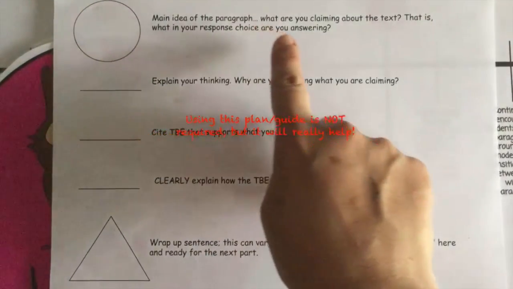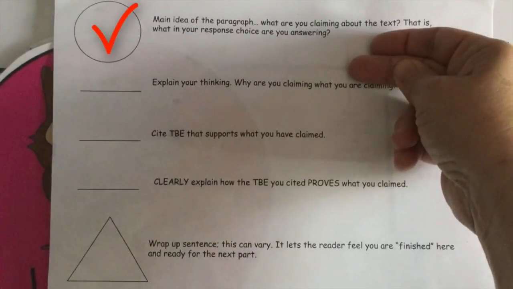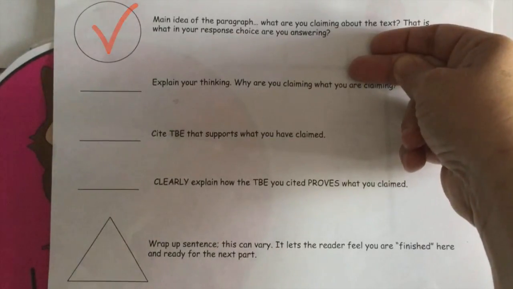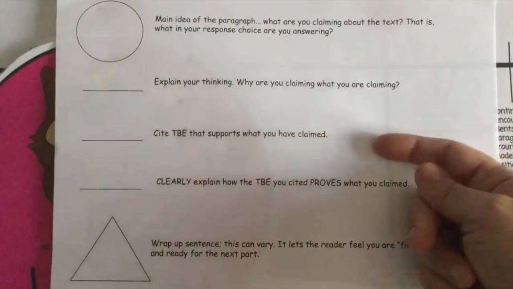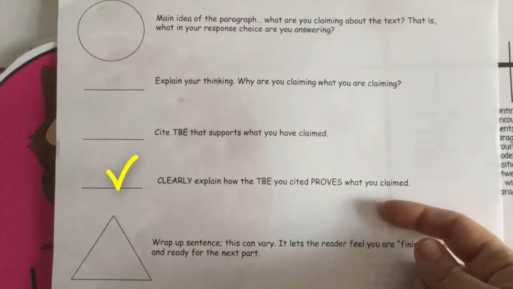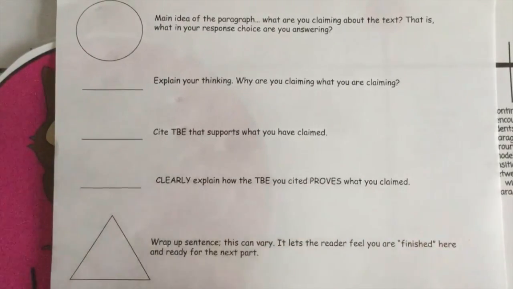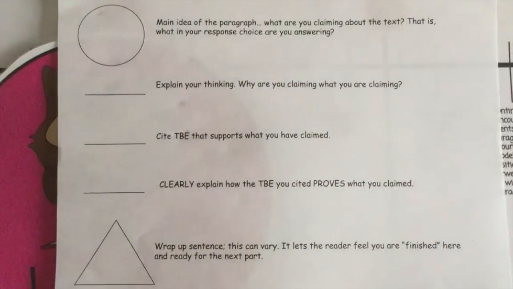And what you're going to do here is then go into saying, okay, what is it I'm claiming about the text? Or what's my prompt, my response choice? Explain why you're claiming it. Use some TBE and then clearly explain that TBE and how it proves what you claim. Then you wrap it up. So this is a nice structure that you can use.